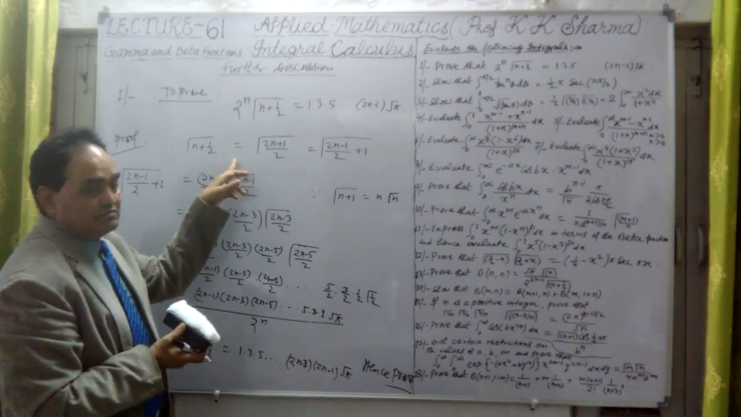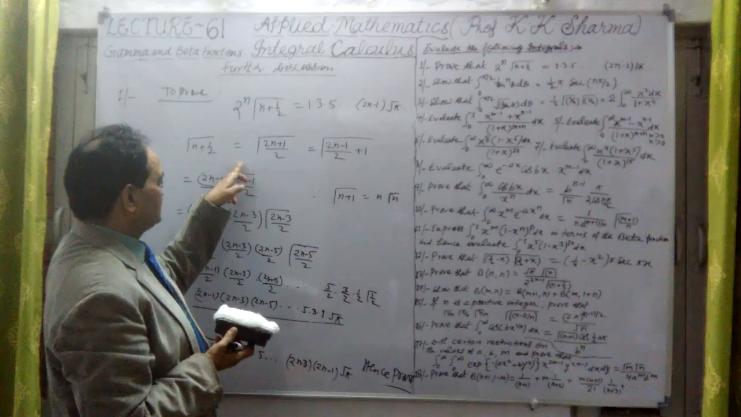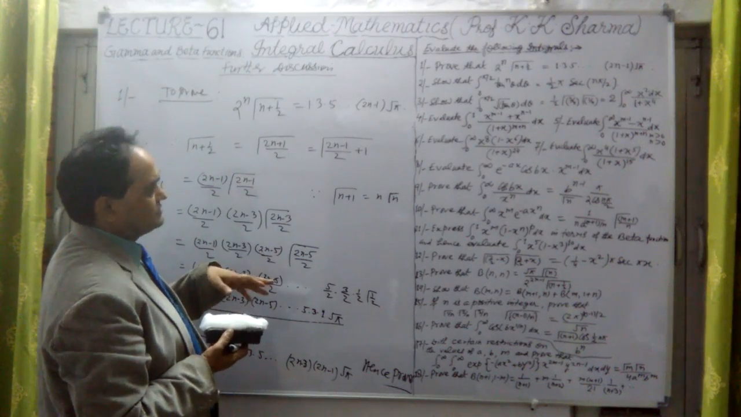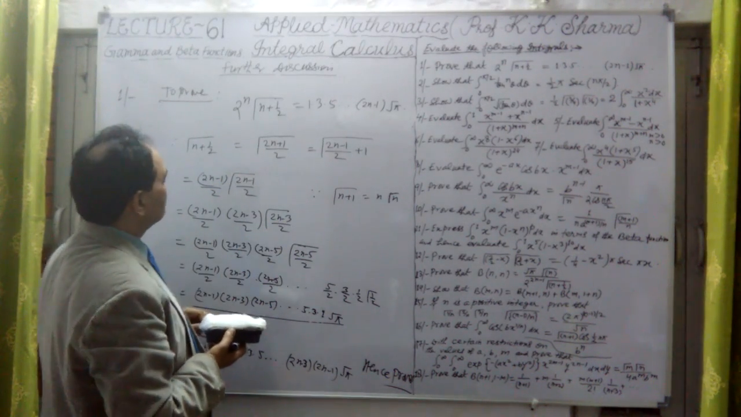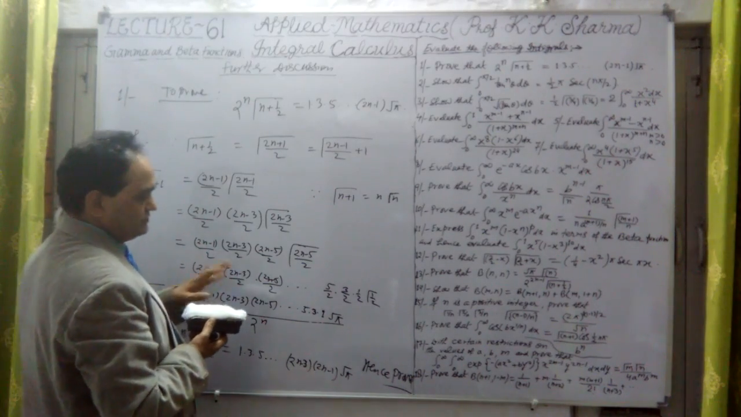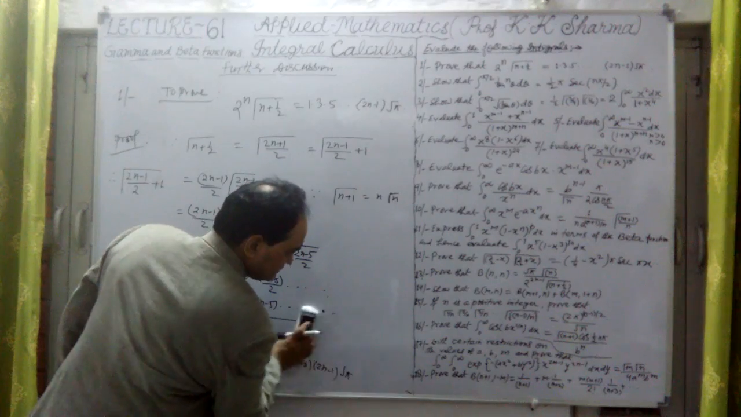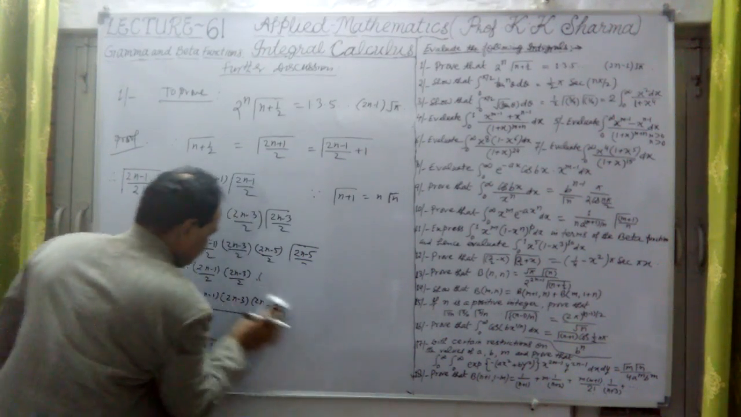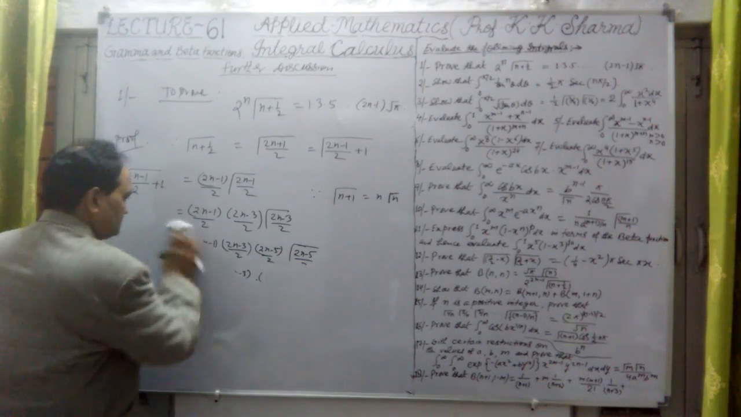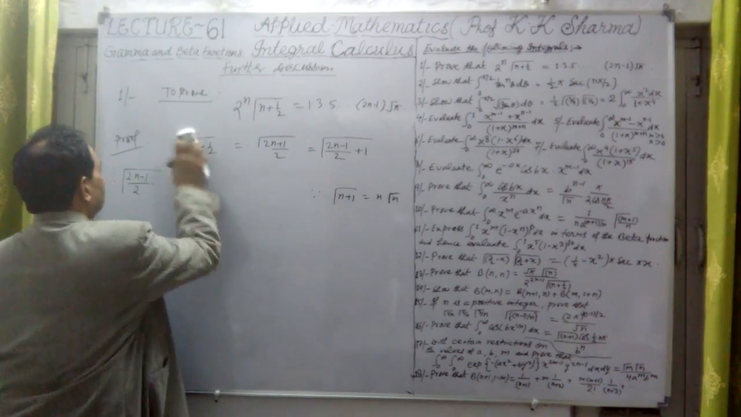This is how we have to apply the beta function as well as the gamma function. Here the gamma function is applied. This is question number one. Let me talk about the second question. Now, question number two.